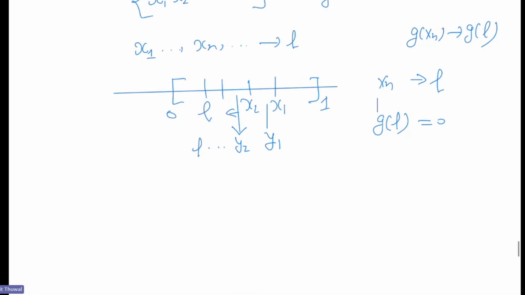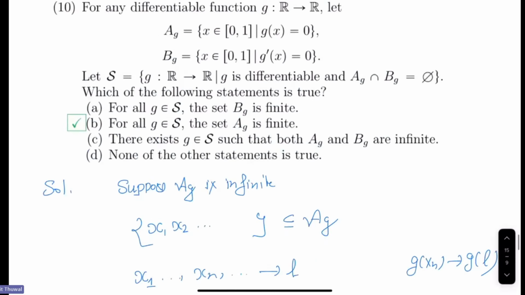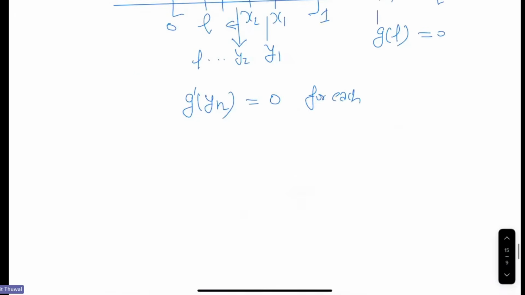Now y1, y2, all these are zeros of g dash, by Rolle's theorem. So g dash yn is 0. And you may ask me that we can also have a monotonic increasing sequence. In that case, the proof is similar. So g dash yn is 0 for each yn. But is your derivative going to be continuous? No, we don't need it continuous.